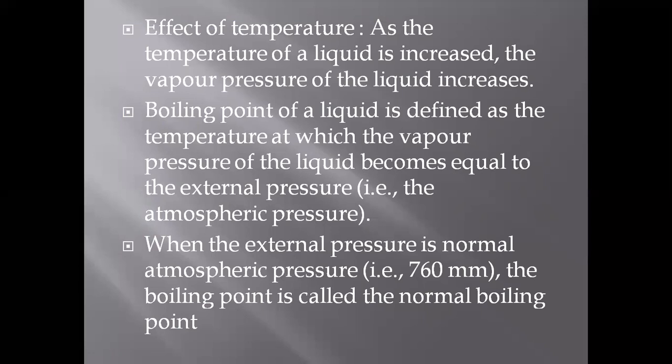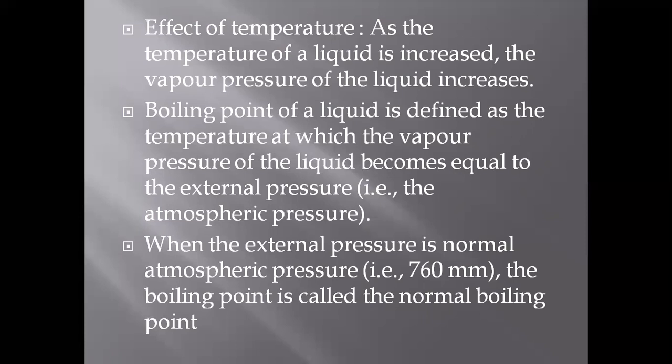Okay, and the boiling point can be changed easily. If we just cover the container with a lid, or perform this type of experiment in a covered system, what happens? The boiling point increases because there is no exchange of material between system and the surrounding, right? So when the external pressure is normal, that is atmospheric pressure 760 mm, the boiling point is called the normal boiling point.